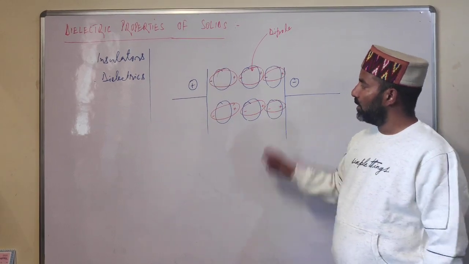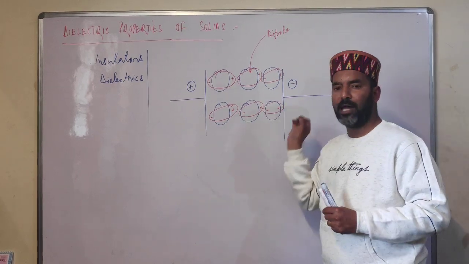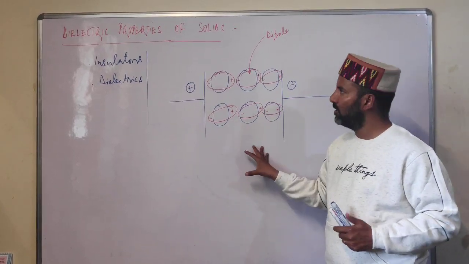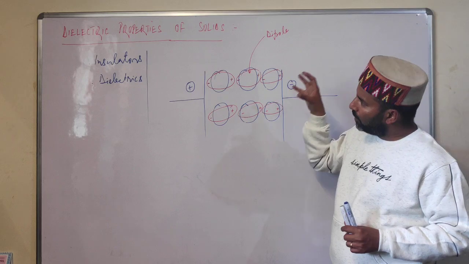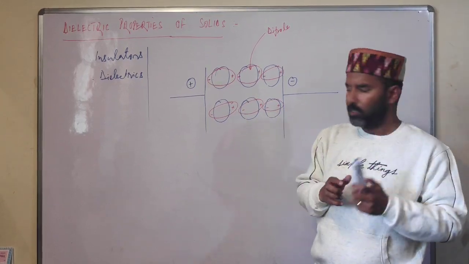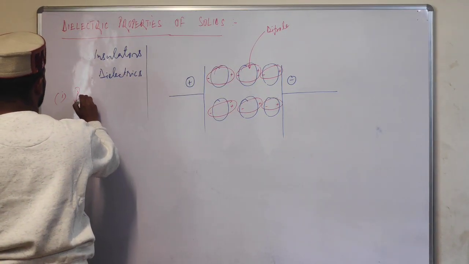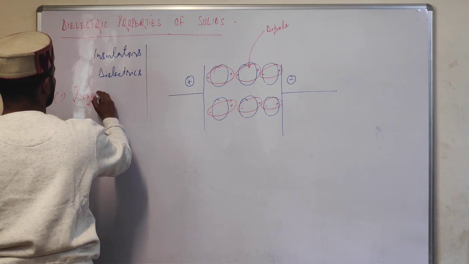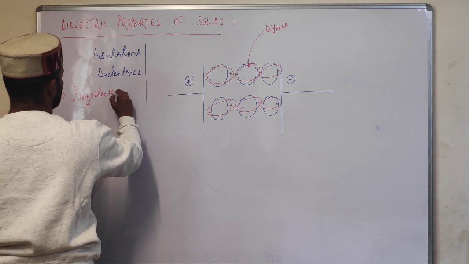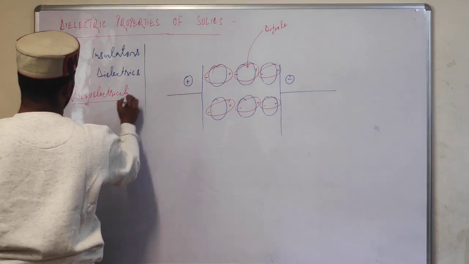Now students, depending upon the alignment of the electric dipoles, these dielectric solids show four types of properties. The first property is called piezoelectricity. Now what is piezoelectricity?